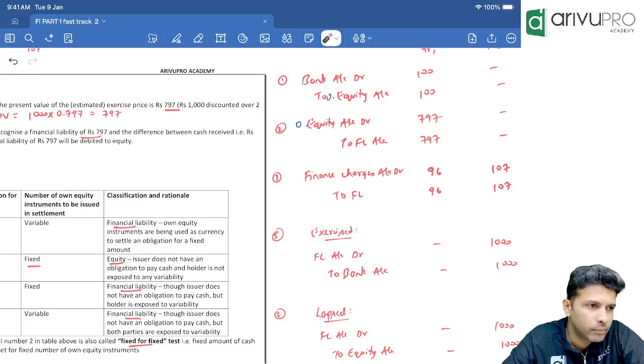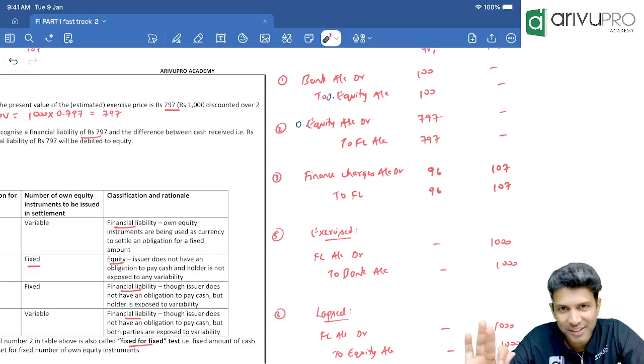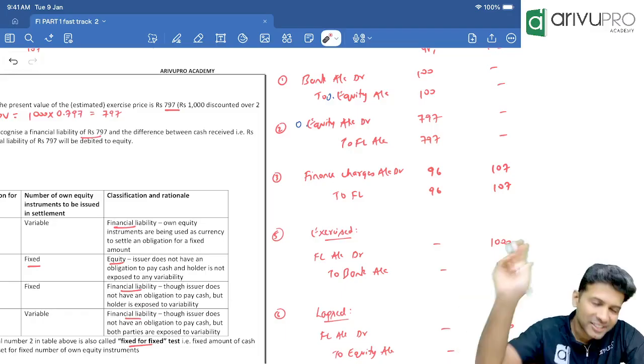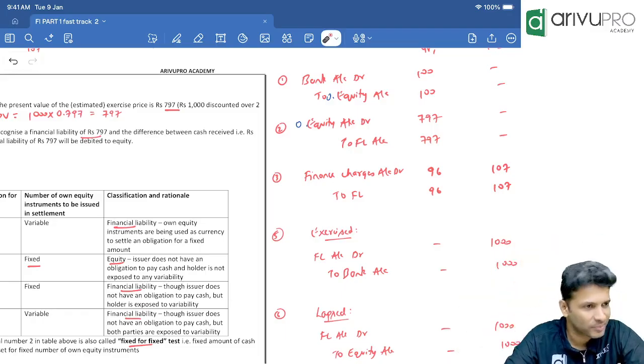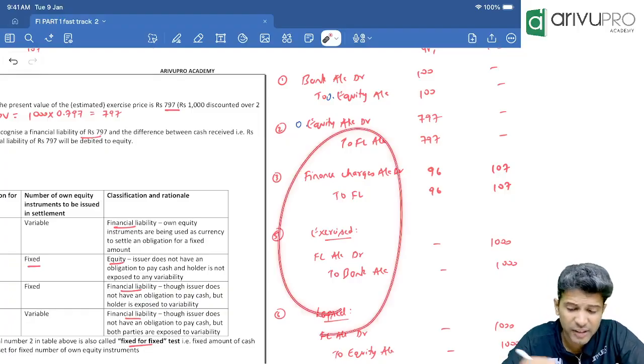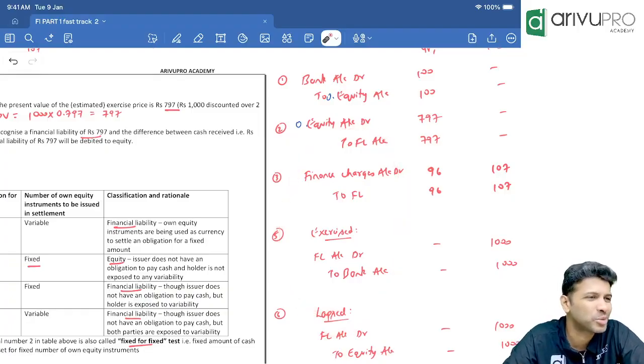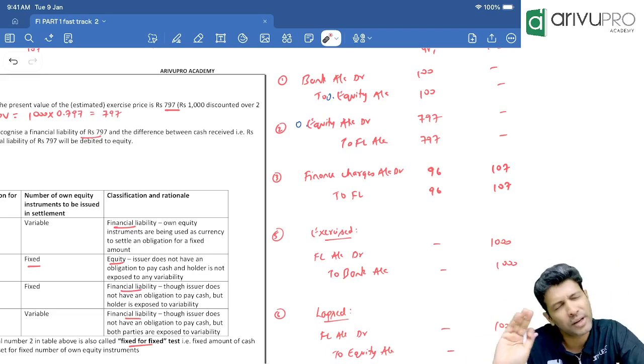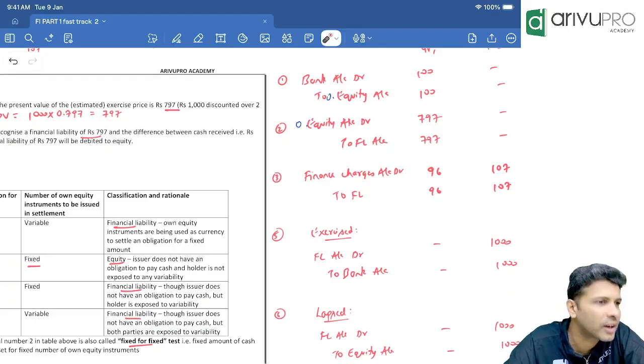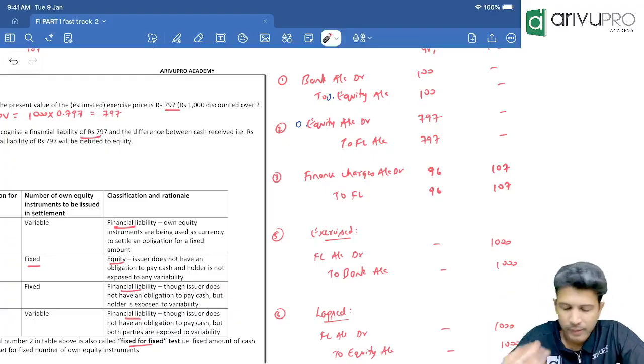Sir, if Z sells, then we get the shares. So that means equity? No, it is not our share. We have got the subsidiary's shares. Z will give the subsidiary company's shares to us. In the consolidated financial statements, the subsidiary's shares will not show. Instead, goodwill or a bargain purchase gain will come. That accounting will be done in consolidation. No need to worry about that. All right. Next.